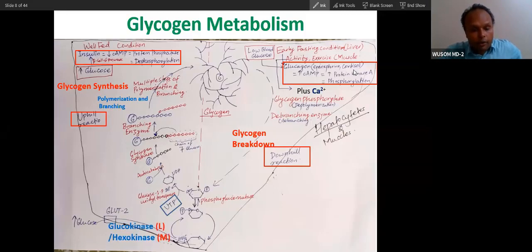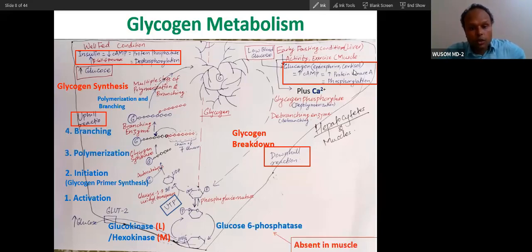Glucokinase in liver and hexokinase in muscle. Activation will be the step. This step will be the first step. You can call it activation of glucose to UDP glucose. Then after activation, there will be primer glucose synthesis, glycogen synthesis. This is initiation. You can call it polymerization then, and then branching. So this is how the process progresses.